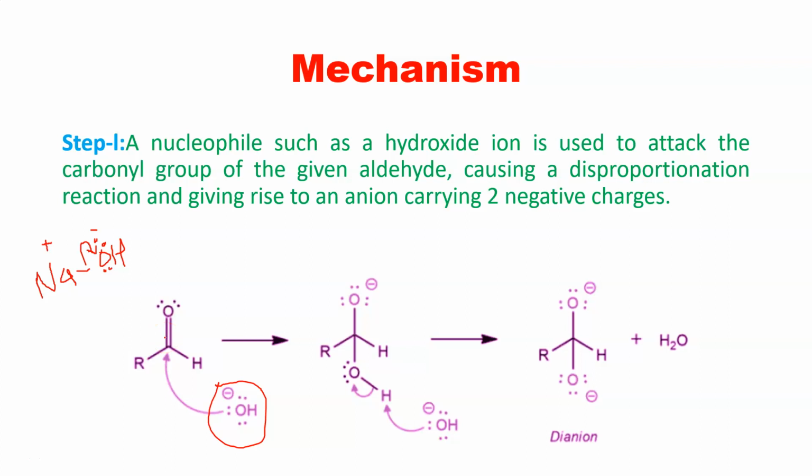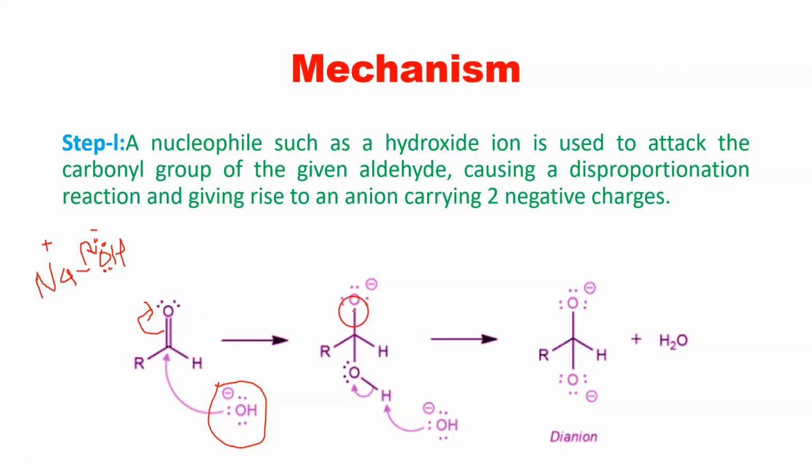So what happens when the nucleophile attacks? When the nucleophile attacks the carbon, the bond between carbon and oxygen will break and electrons will be shifted onto oxygen, right? There are two bonds over here between carbon and oxygen. One of the bonds is a pi bond. Pi bonds are always weak, so one bond will break and electrons will be shifted onto oxygen, and the sigma bond will remain as it is.